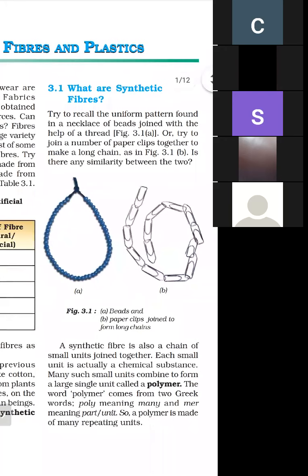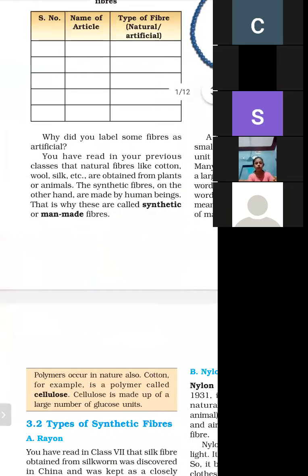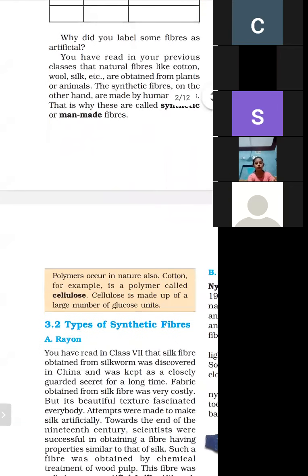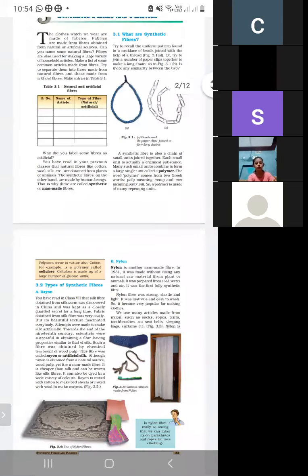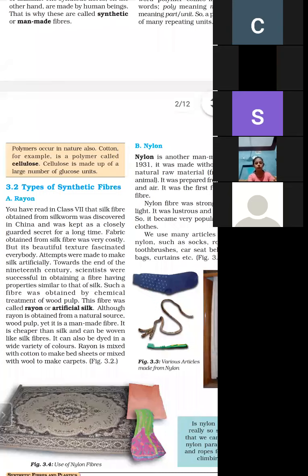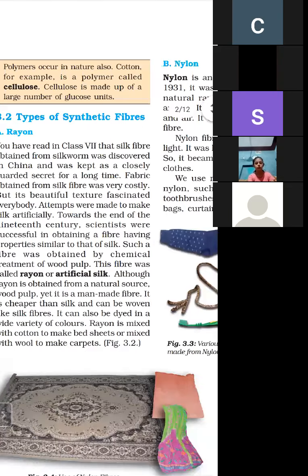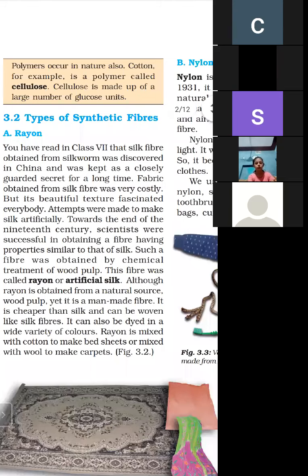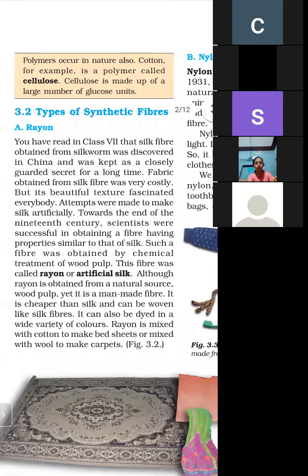And what are examples of polymer? Cotton is an example of a polymer called cellulose, and it is made up of small units of glucose. There are many types of synthetic fiber.